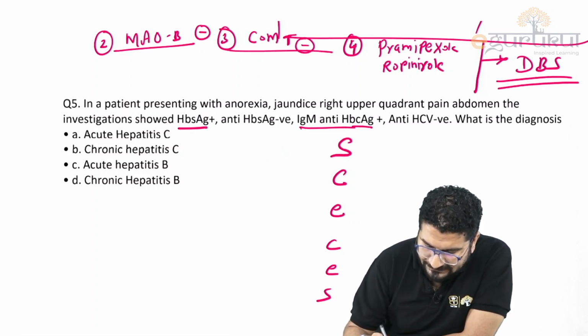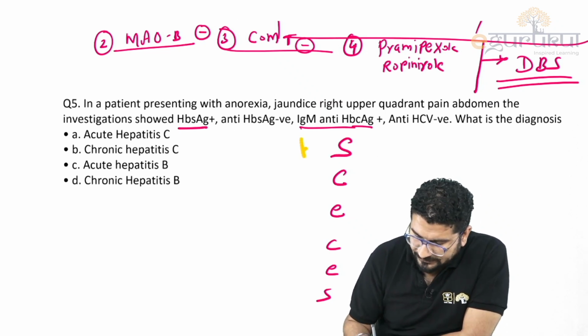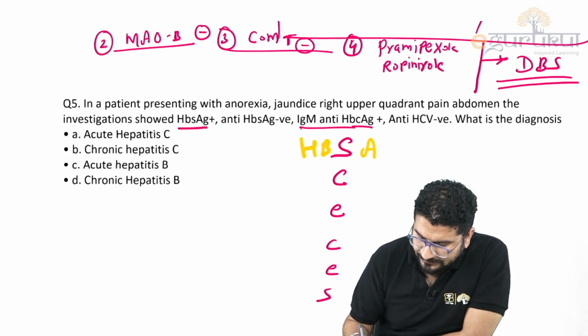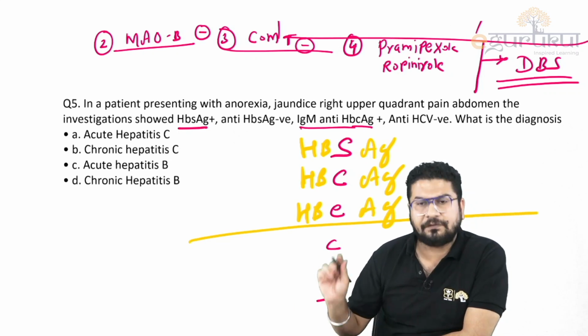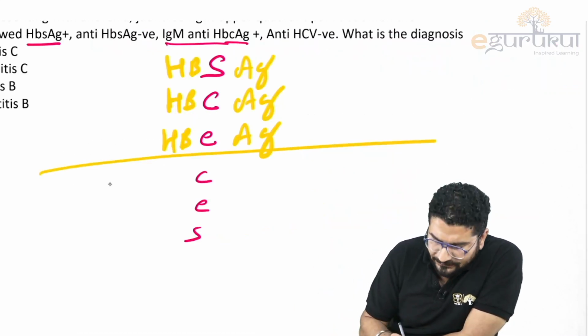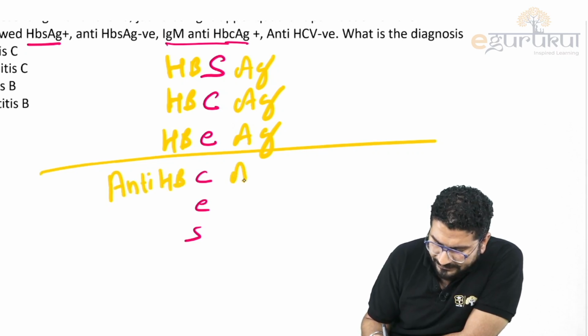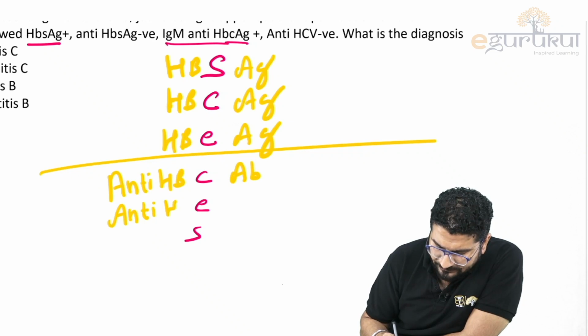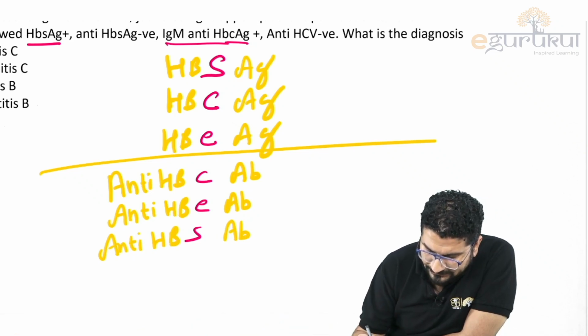The meaning of this word SCECES is: S is your hepatitis B surface antigen, C will be your hepatitis B core antigen, E is the hepatitis B envelope antigen. So the first three are the sequence of antigens. Then we have the next three, which is your antibody sequence: anti-HBc antibody, anti-HBe antibody, anti-HBs antibody. Okay guys, so just try to understand this.